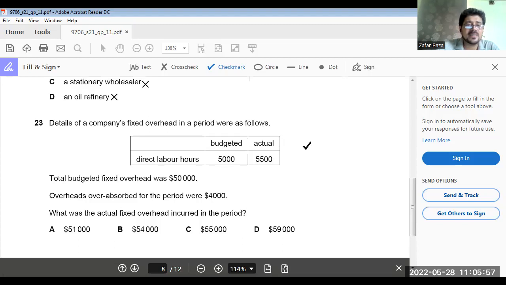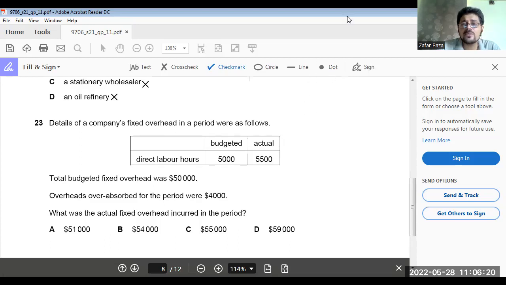Now, details of a company's fixed overhead in a period were as follows. Direct labor hours budgeted 5,000, actual 5,500. Total budgeted fixed overhead was $50,000. Overheads over absorbed for the period were $4,000. What was the actual fixed overhead incurred in the period?